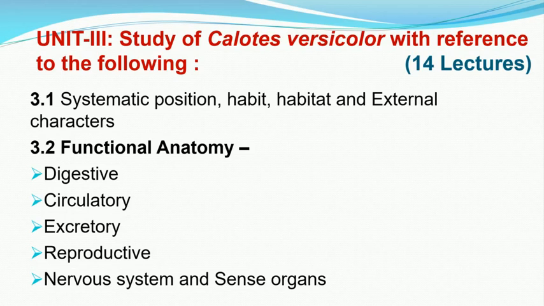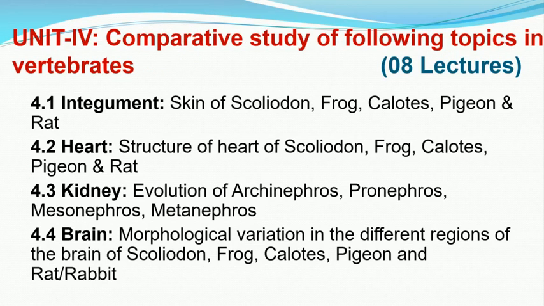Now we move on to unit number 4. Unit number 4 is comparative study. Here we will study the comparative study of certain model organisms from each class. So there are 5 classes that we are going to study: Pisces, Amphibia, Reptilia, Aves and Mammals. And from each we will take one prototype model organism. From Pisces, Scoliodon; from Amphibia, frog; from Reptilia we have Calotis; from Aves we have pigeon; and from mammals we have rat as a model organism.